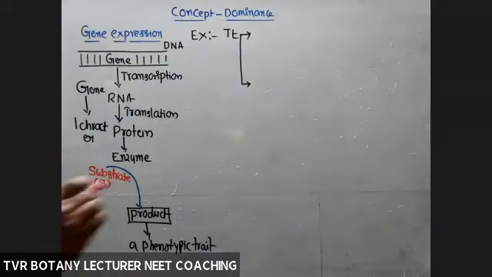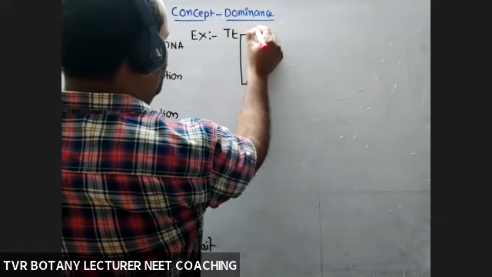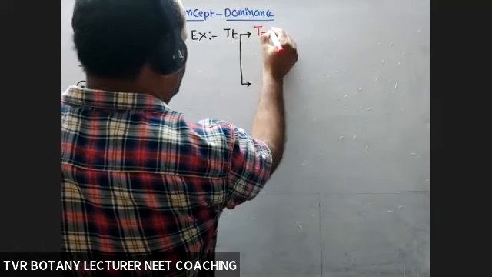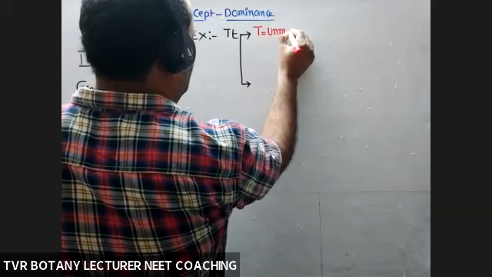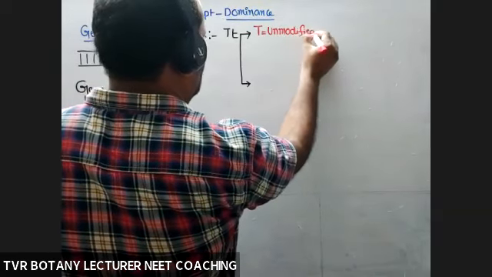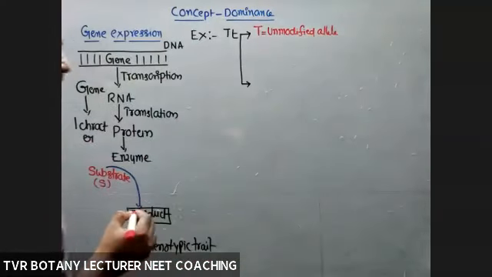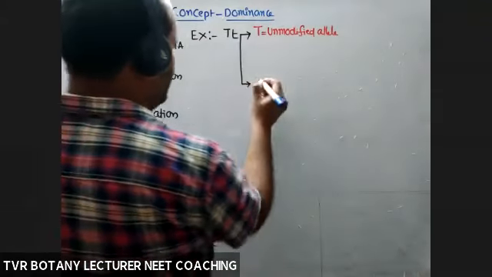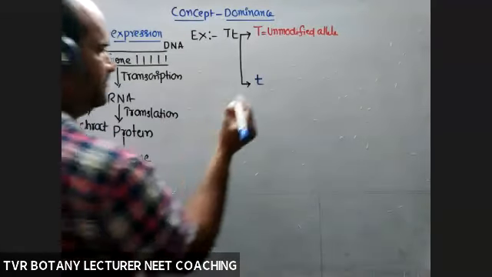Capital T, according to our textbook, is an unmodified allele. And what about small t? Small t is a modified allele, just for our understanding only.